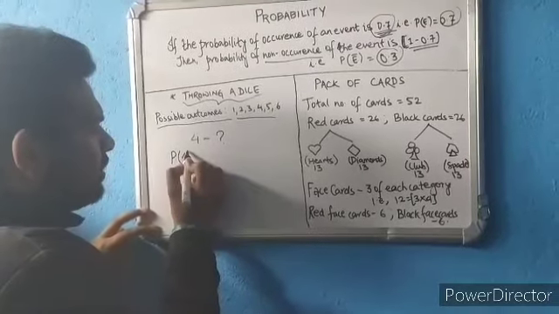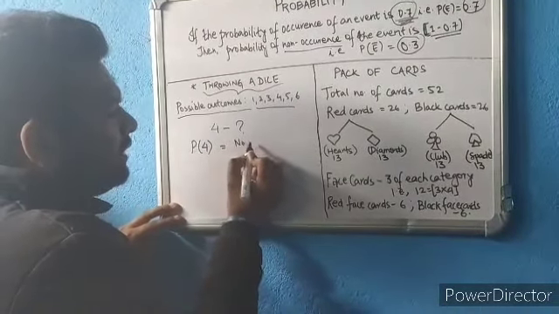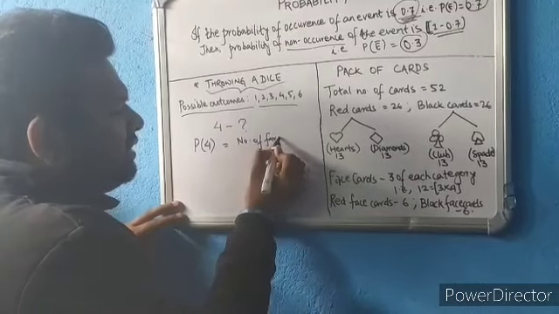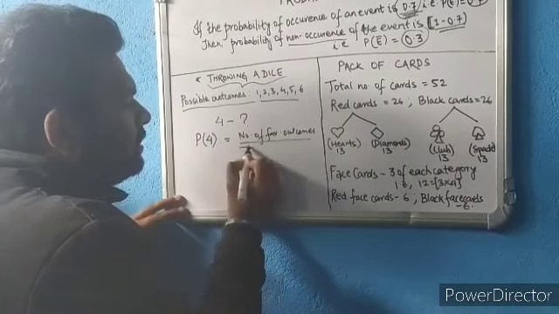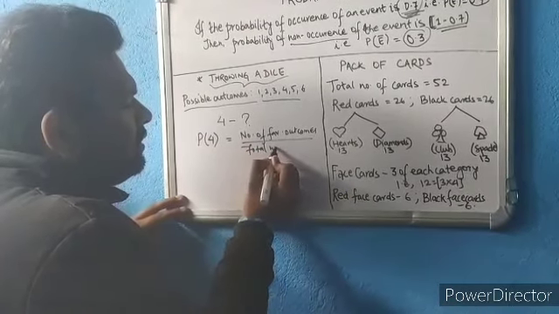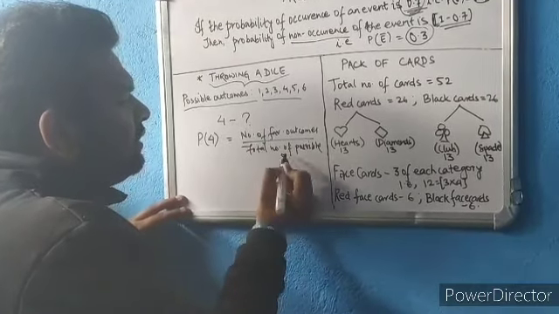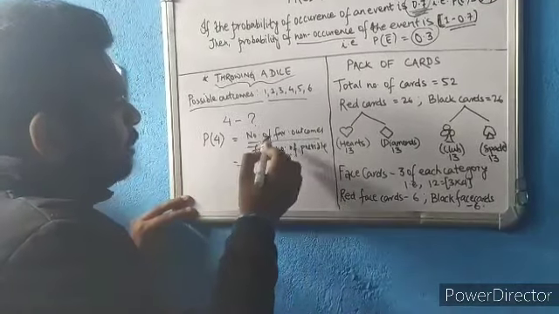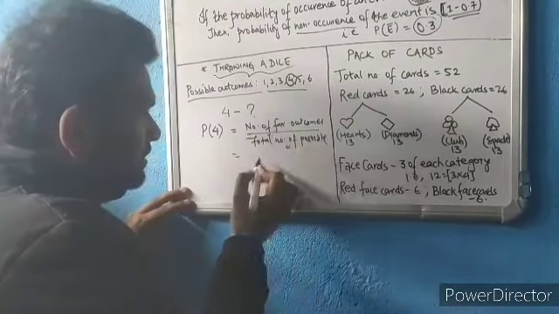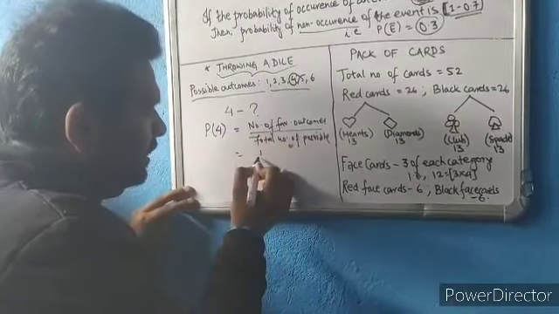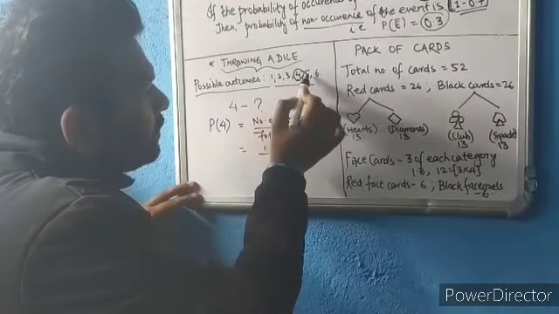So the probability of occurrence of 4 is equal to, we know the definition of probability, the number of favorable outcomes divided by the total number of possible outcomes, right? Now, how many favorable outcomes are there? How many 4s are there? One 4 is there, so the number of favorable outcomes is 1. What is the total number of possible outcomes? 1, 2, 3, 4, 5, 6.